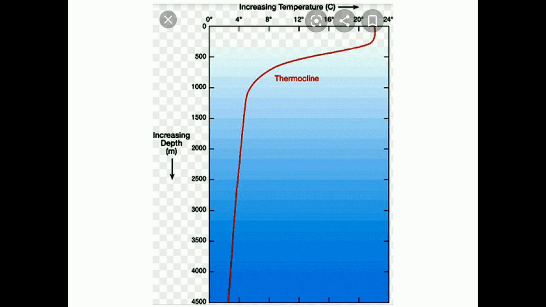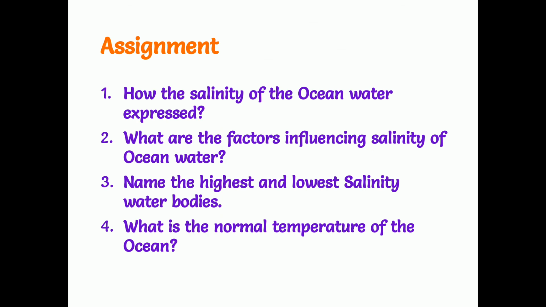And here is your assignment, children. I have given 4 questions. How is the salinity of the ocean water expressed? You should write the parts per 1000. How many parts per 1000 parts? What are the factors influencing salinity of ocean water? Name the highest and lowest salinity water bodies. And what is the normal temperature of the ocean? What is the normal temperature, children? It is minus 2 degrees to 29 degrees Celsius. That is the normal temperature.